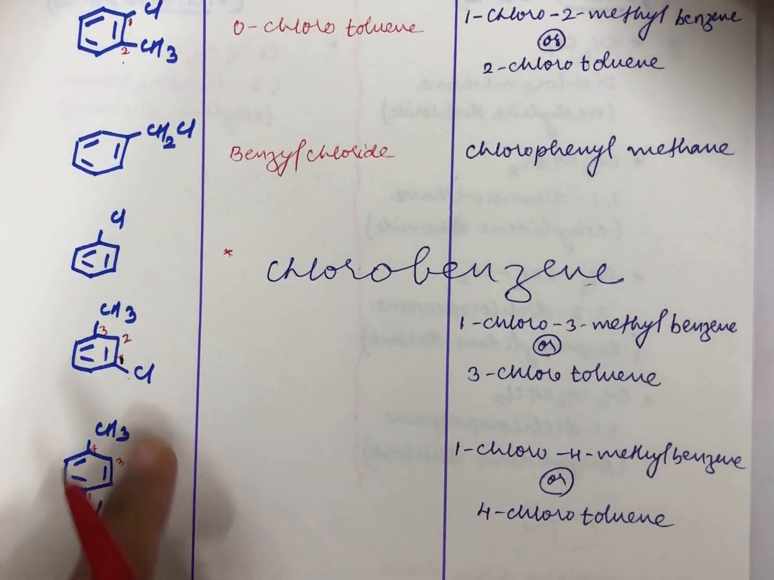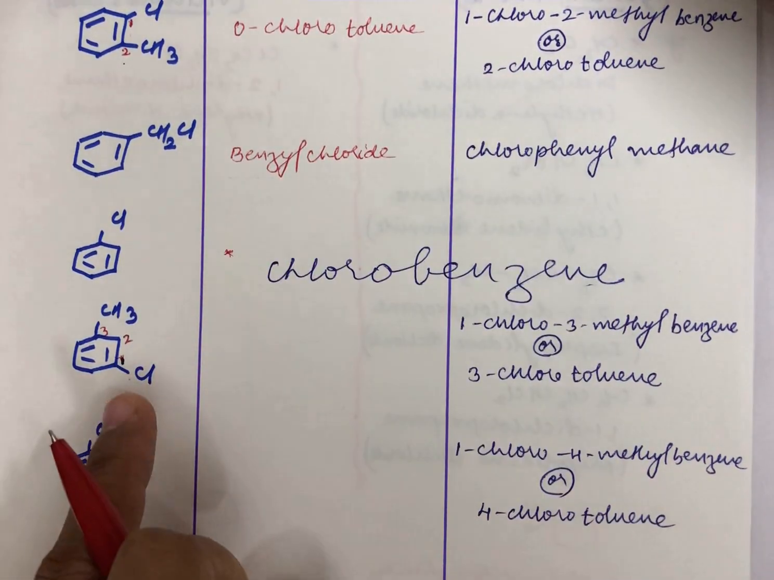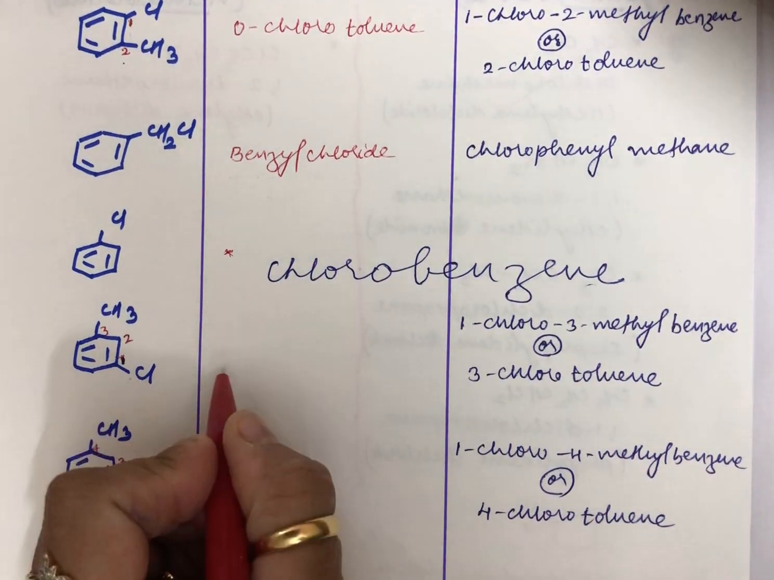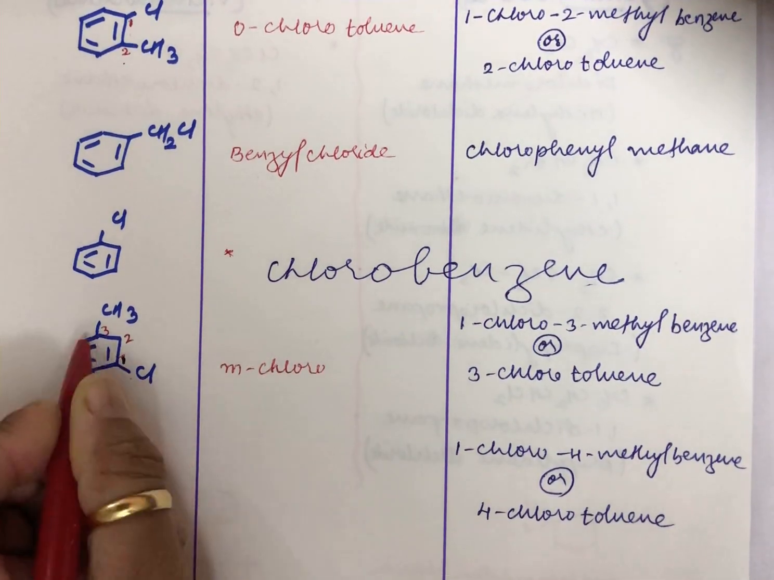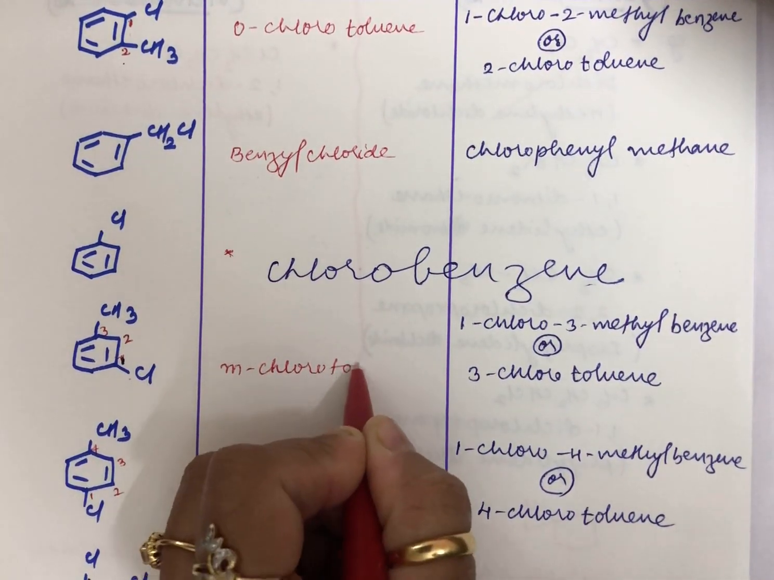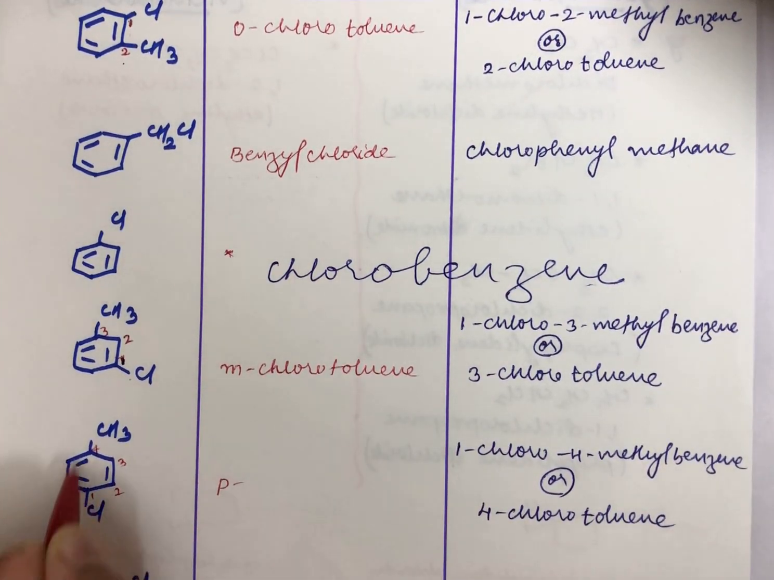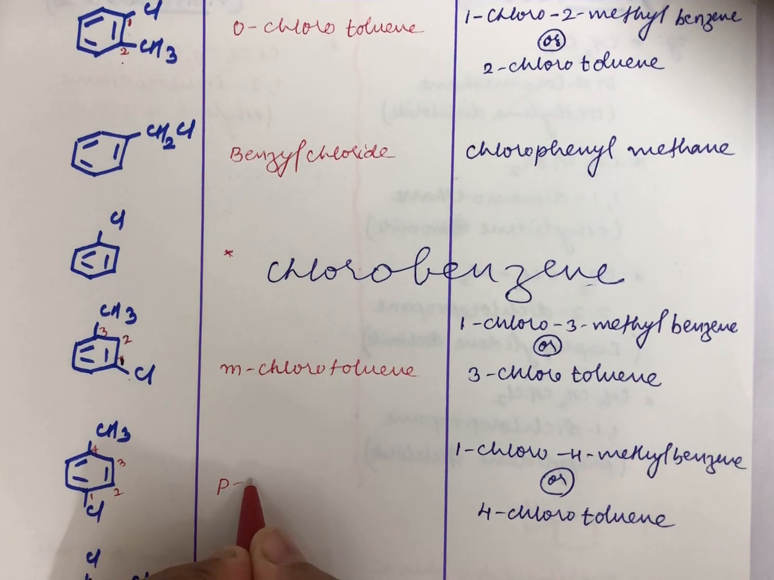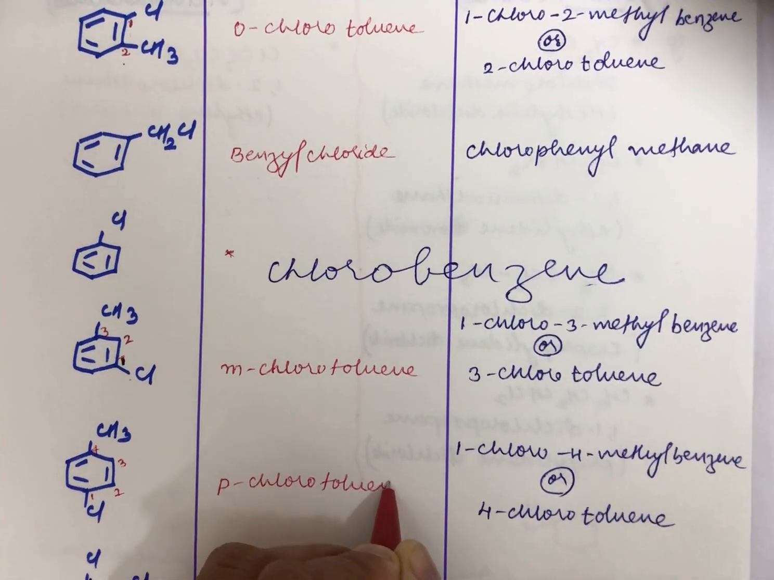Now this is same way as the first one. It is orthochlorotoluene. Now what would this be according to you? This is your meta. So 1,3 is meta position. So metachlorotoluene. And the same thing here, 1-4 places are called para. So it is parachlorotoluene.